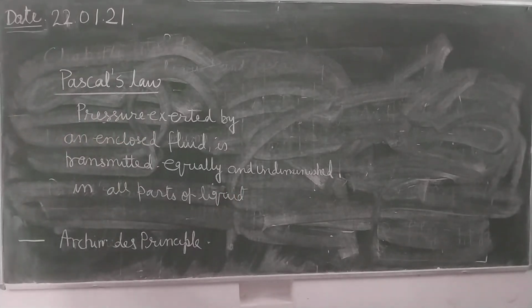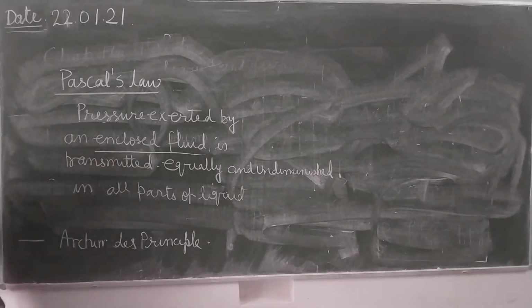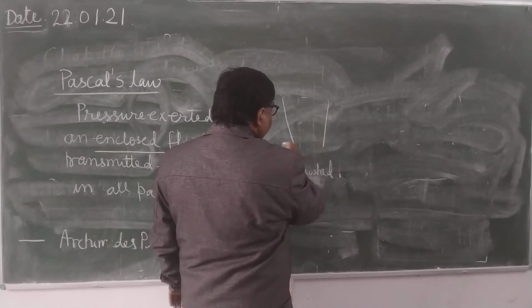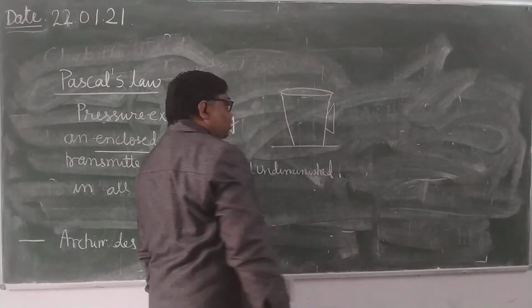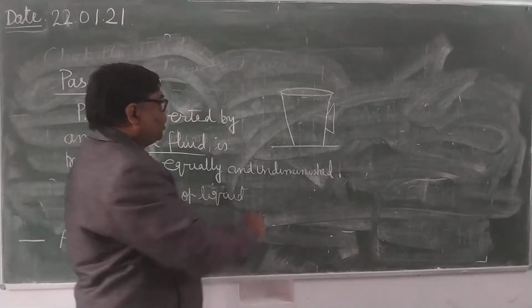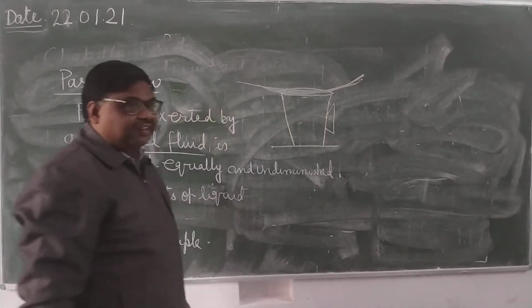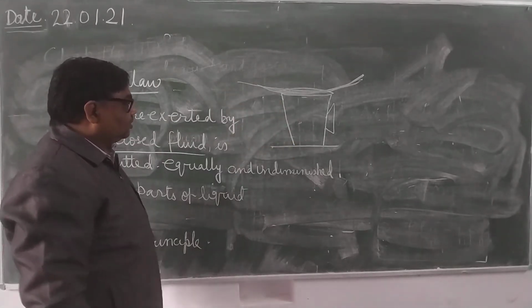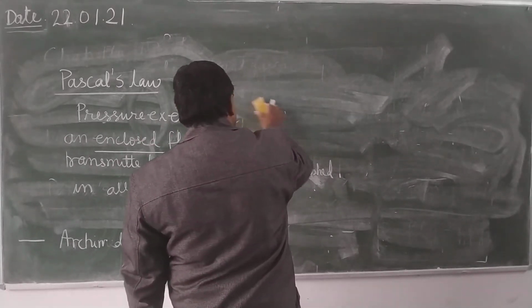Pressure exerted by an enclosed fluid. Enclosed fluid means which is closed from all the sides. There is no open boundary. For example, if you take tea in a cup, is it an enclosed fluid or not? No. But if you place a plate here, then what will happen? It will become closed from all the sides. So pressure exerted by an enclosed fluid is transmitted equally and undiminished.